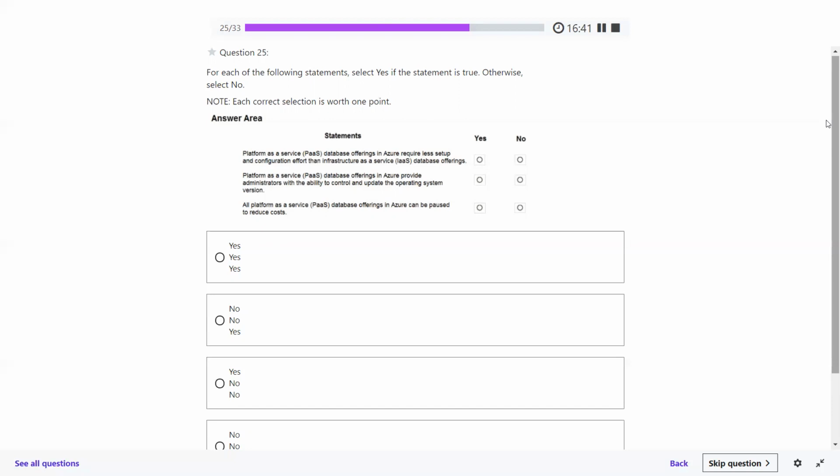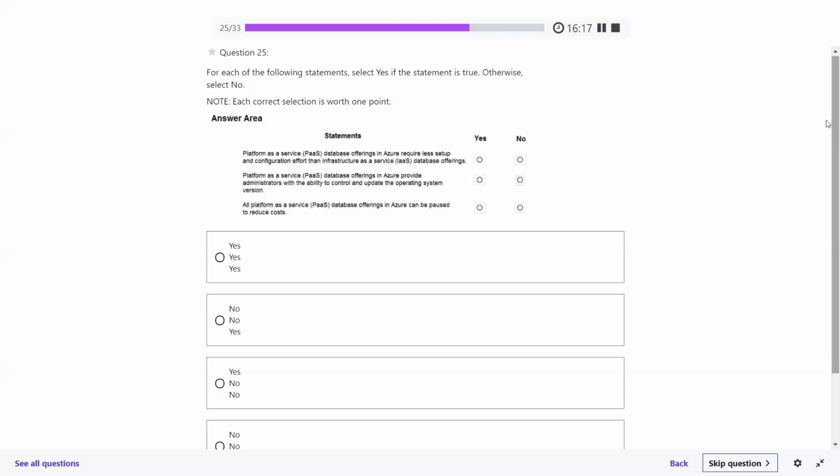It's a data storage service, right? What about the compute service? Platform as a service, any idea? Azure Functions, right? Yes, Azure Functions, correct. Infrastructure as a service is different, but we are talking about database offerings right now. So you answered perfectly with SQL database, but if I talk about computing, it will be Azure Functions. Perfect answer. Question number two, please.